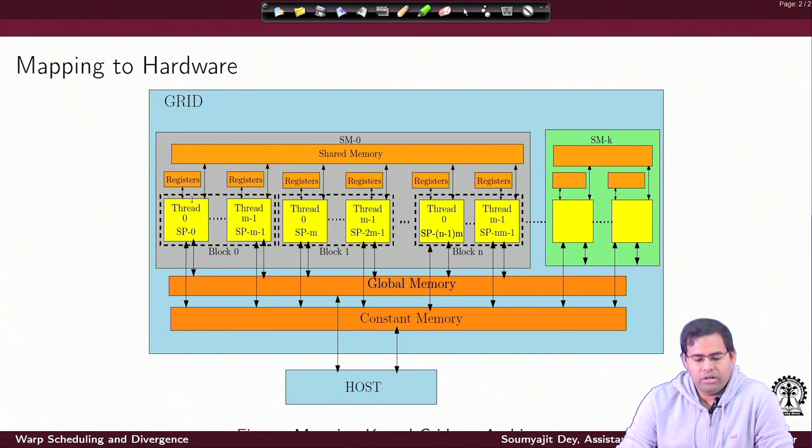So, if I have a thread block, then the threads in the block are getting mapped to one specific SP like this. We are just trying to show a possible mapping. Now, of course, the question may come: suppose I have more blocks than there are SPs available inside an SM. Then what will really happen?